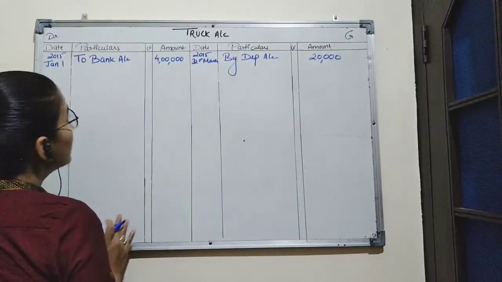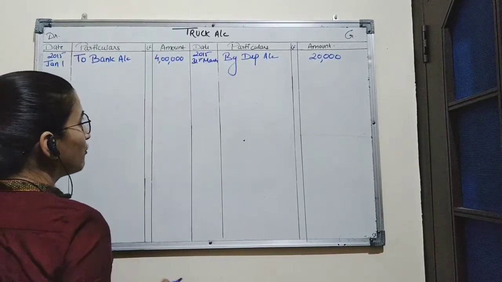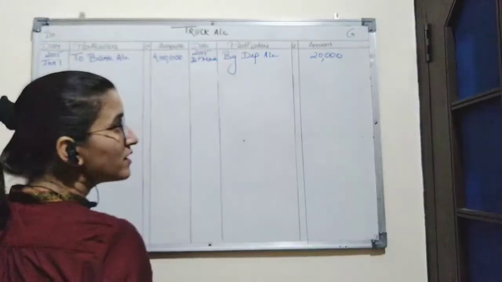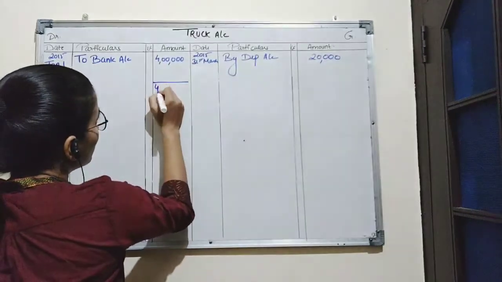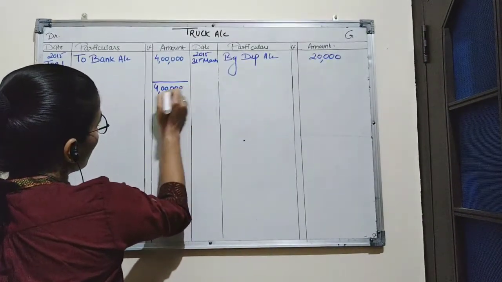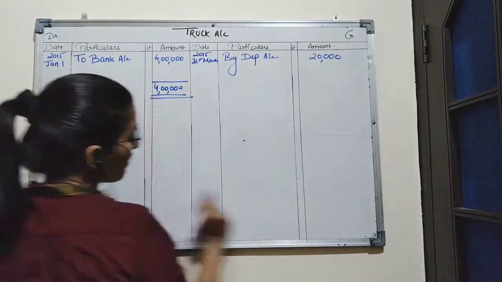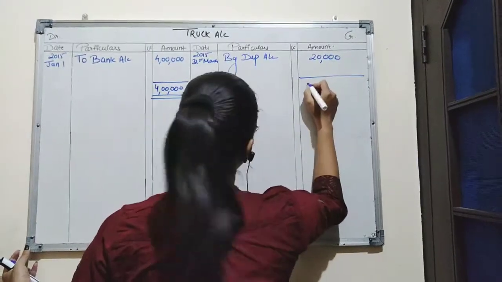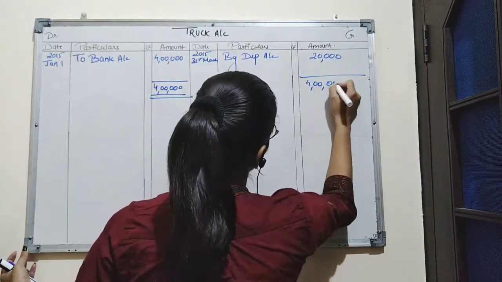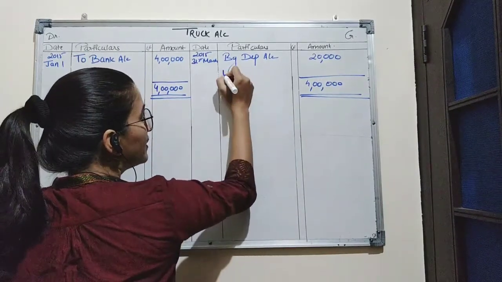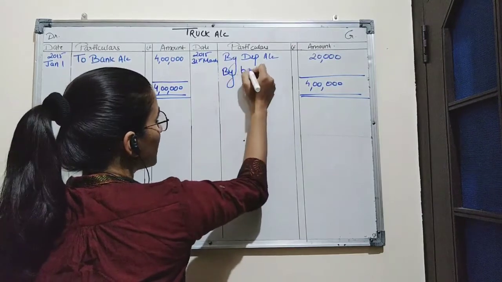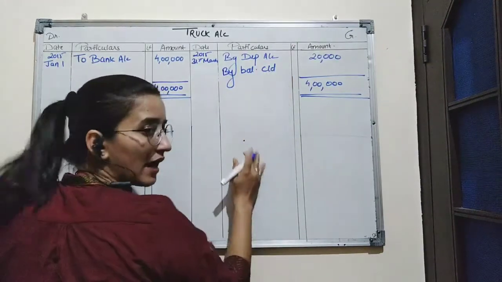Now we will see which side is having a greater value. We can see here in the debit side there is an amount of 4 lakh, and in the credit side the amount is 20,000. That means the debit side is having a greater value with Rs 4 lakh. So we'll record this value on the credit side also. This will be the balancing figure, and we write the balancing figure as by balance carried down.